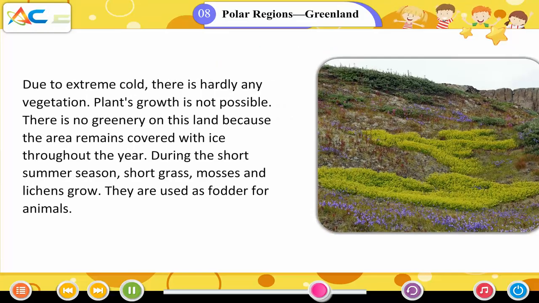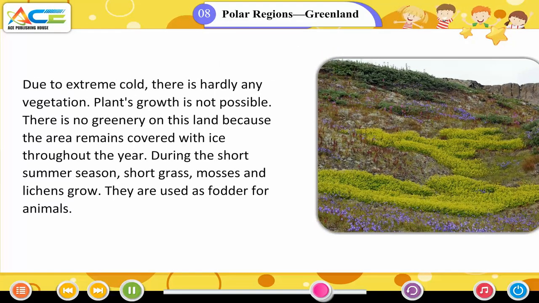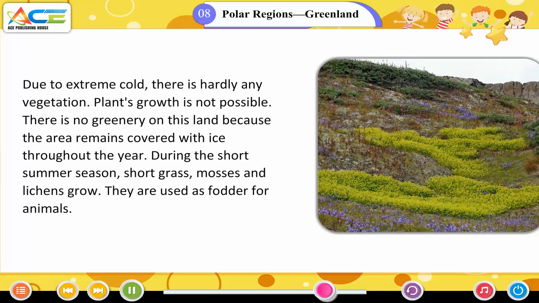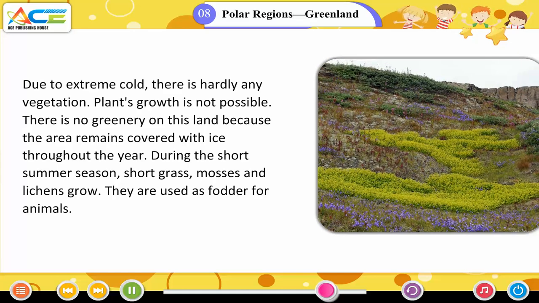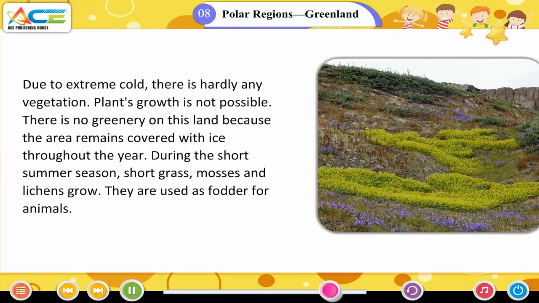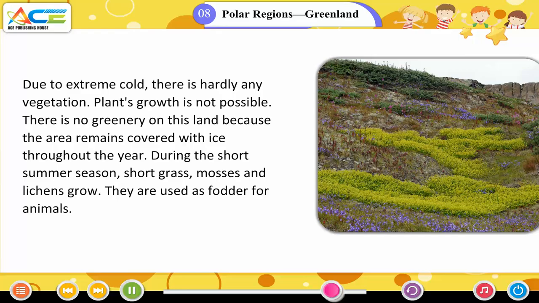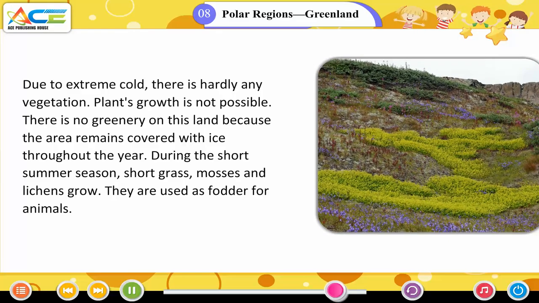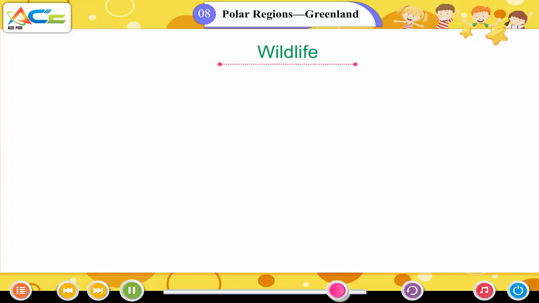Vegetation: due to extreme cold, there is hardly any vegetation. Plant growth is not possible. There is no greenery on this land because the area remains covered with ice throughout the year. During the short summer season, short grass, mosses, and lichens grow. They are used as fodder for animals.